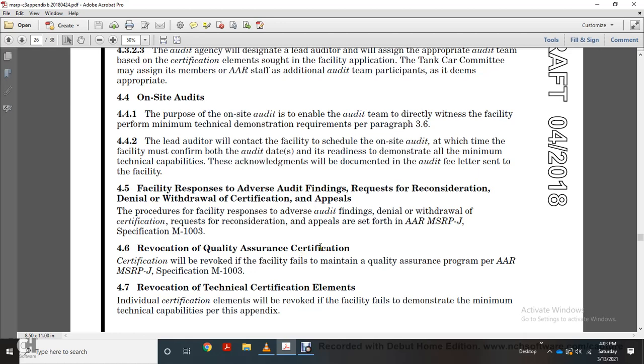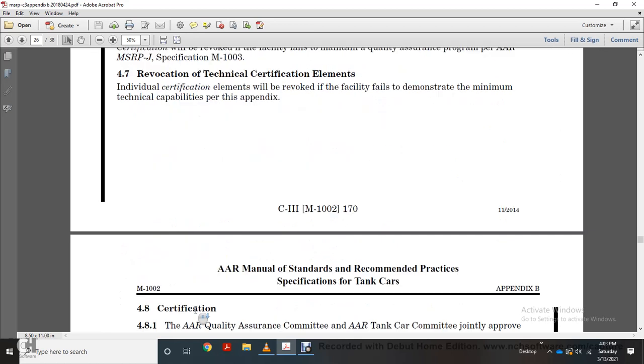4.6. Revocation of quality assurance certification. Certification is revoked when the facility fails to meet the quality assurance program per AR Manual Standard Recommended Practice, specification M1003. 4.7. Revocation of technical certification elements. Individual certification elements will be revoked if the facility fails to demonstrate the minimum technical capabilities per the appendix.